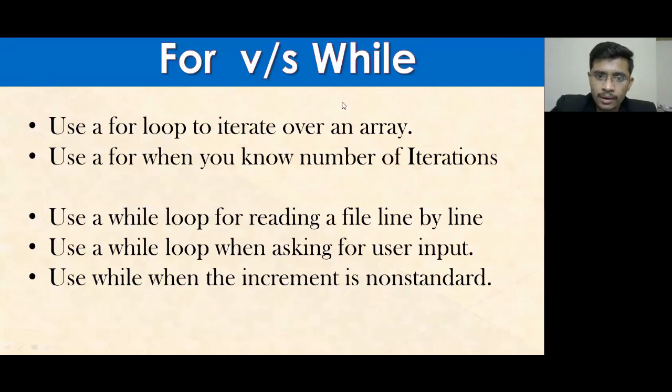Okay, perfect. So have you understood this scenario of for loop? When to use for loop? You can use a for loop when you have to iterate over an array, and when you know the number of iterations. It means you need to go to the 10th place, or you need to print the first 100 prime numbers. In such a case, don't use while, use for.